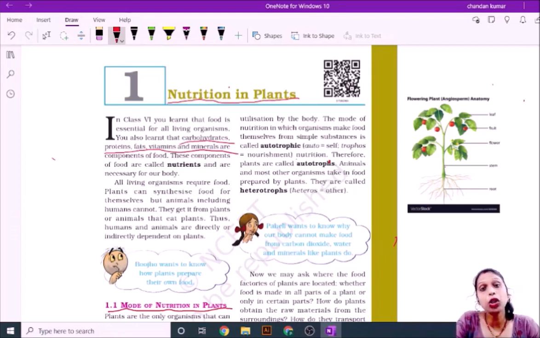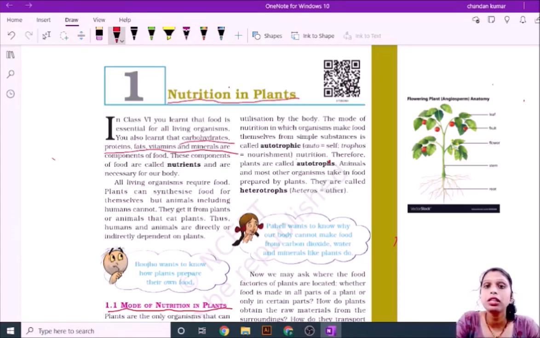If I talk about plants, then plants take a mode of nutrition that is called autotrophic. Autotrophic means the mode of nutrition when the living organism makes its food by itself.